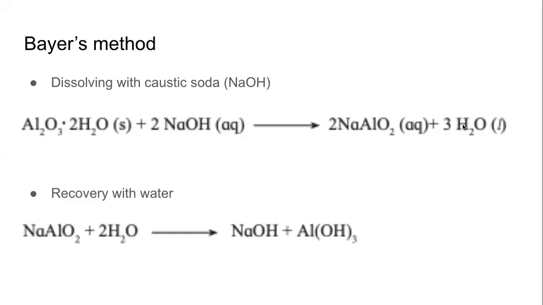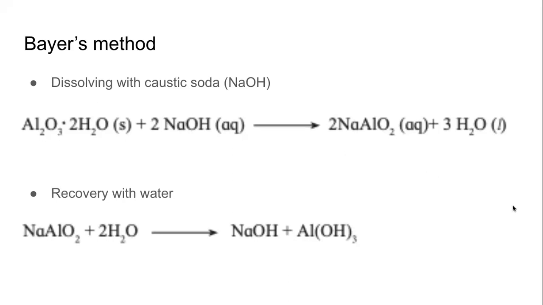And so instead of writing paragraph after paragraph about what Bayer's method is, this is the minimum thing we need to know and we need to write. Minimum. Of course, if you remember the temperature, the pressure, it will be good. Bayer's method.